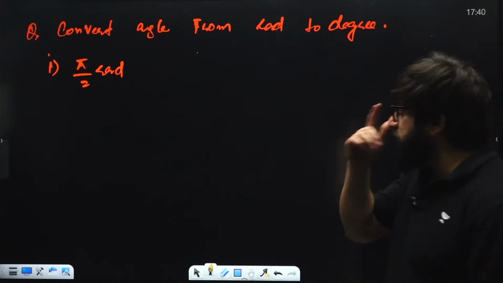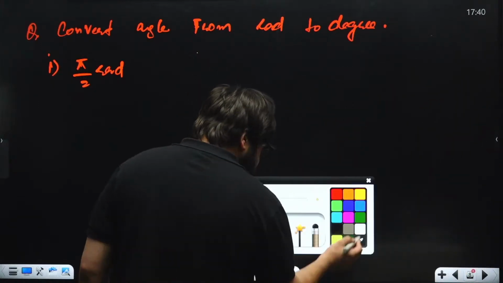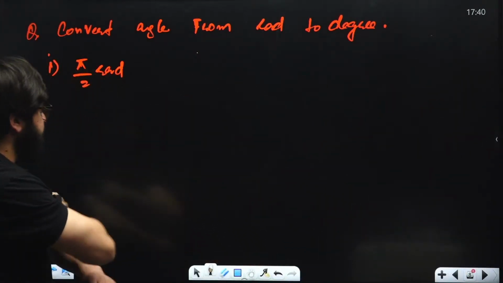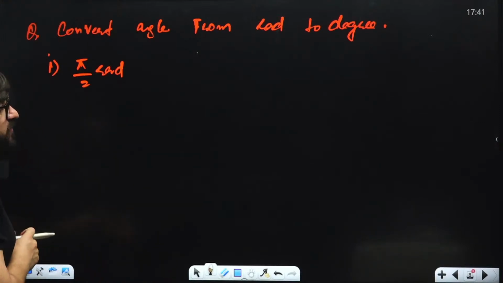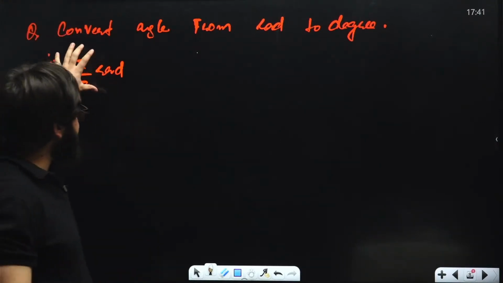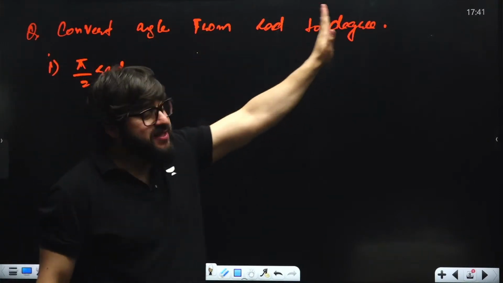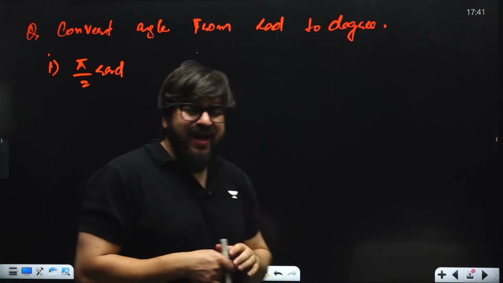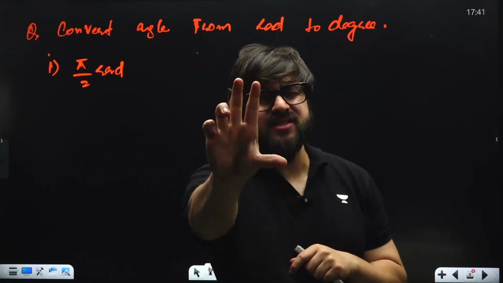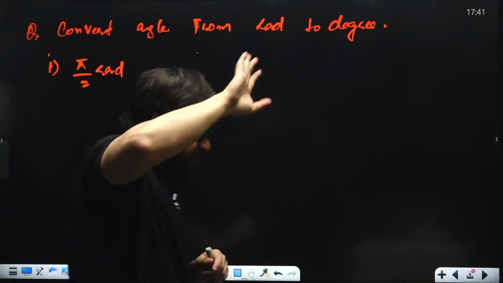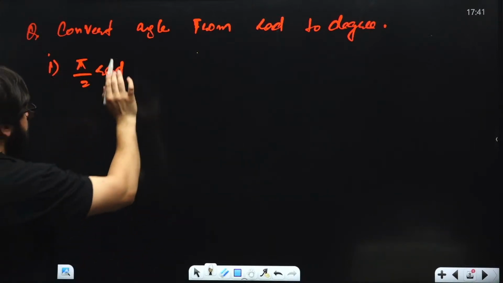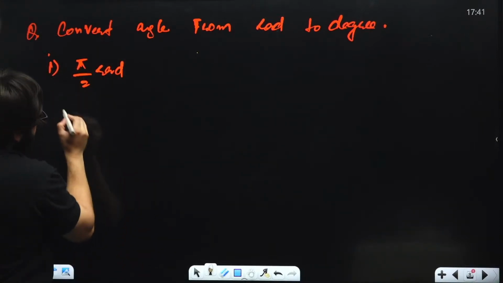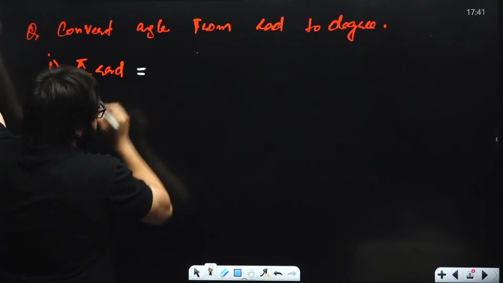My dear friends, look at me and listen to me very carefully. We'll have to convert the angle from radians into degrees. So what is given over here? Pi by 2 radians. There is a longer method and there is a simple trick. I will be telling you the simple trick over here. See what the simple trick is. I can write it something like this.